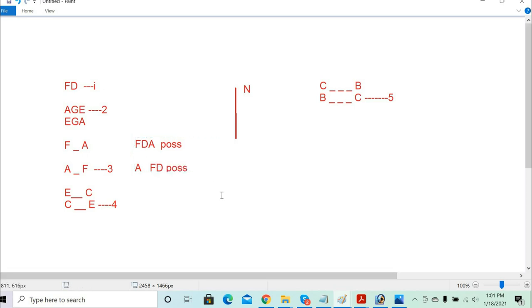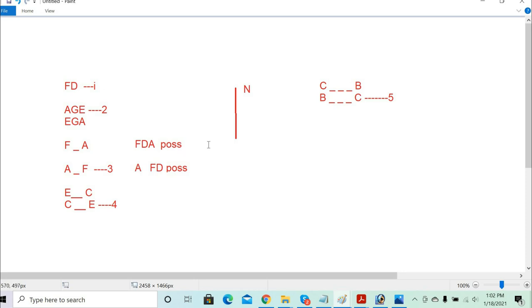Correct, Tanisha? Next, we have the AGE, AGE or EGA. Both are possible. So when you have FDA, then AGE can be possible. When you have AFD, then EGA can be possible, right?